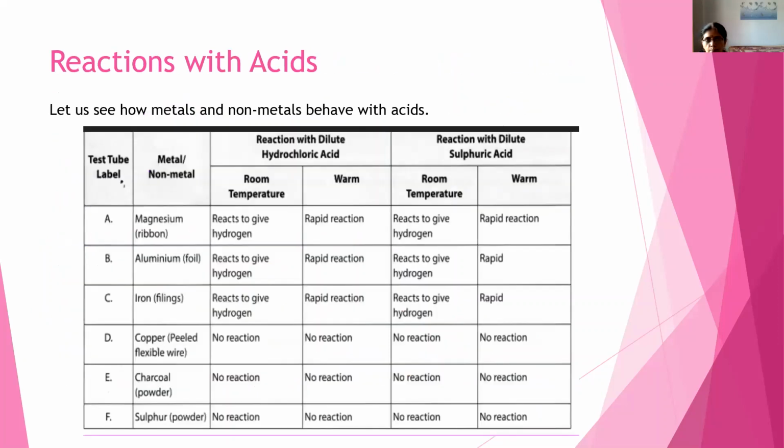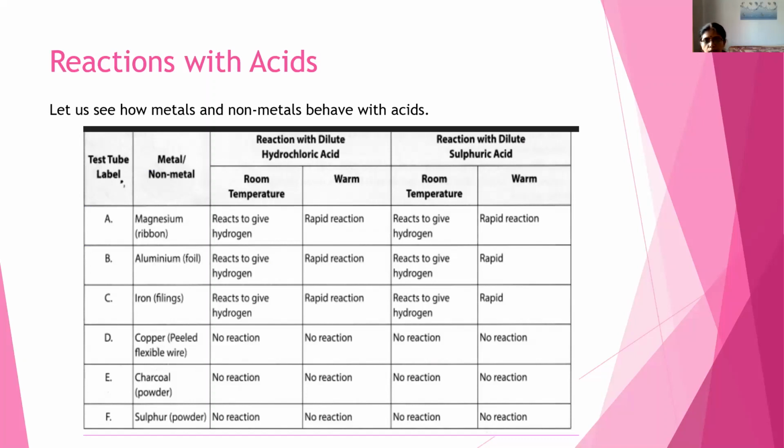Now let's see how metals and non-metals react with acids. Usually metals like magnesium, aluminium, and iron react with acid at room temperature, especially hydrochloric acid, and emit hydrogen gas.